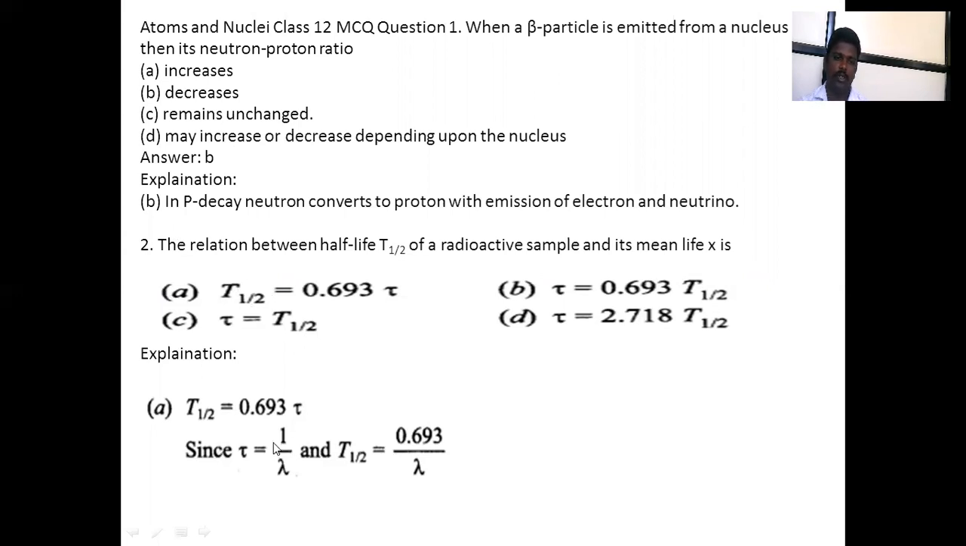Here t is equal to 0.693 t. Since t tau is equal to 1 upon lambda, the equation for t half is equal to 0.693 upon lambda. So option B will be correct.